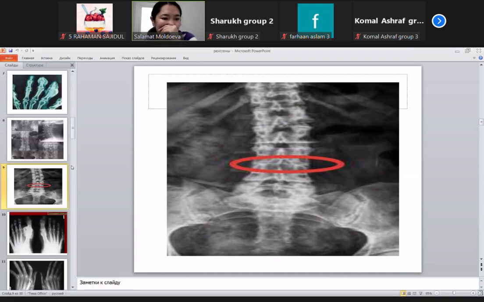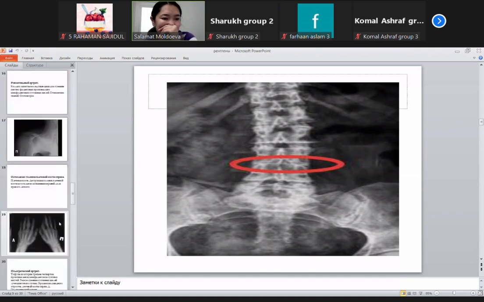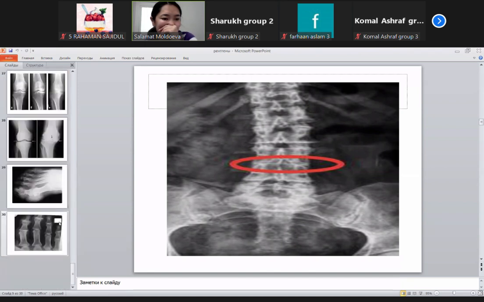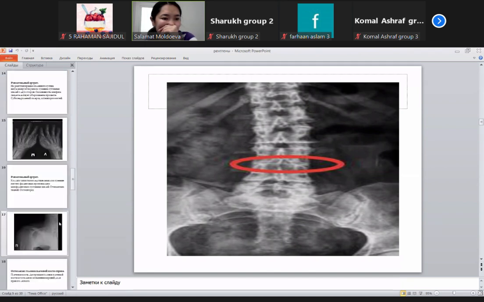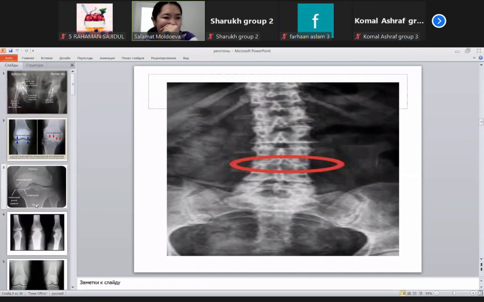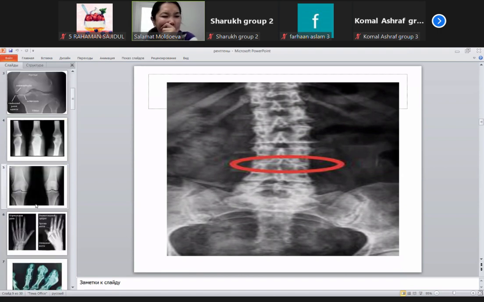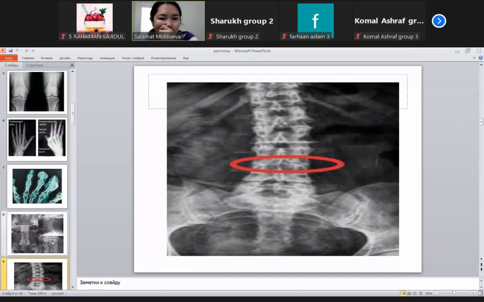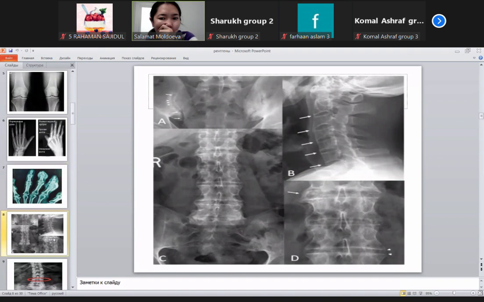And one X-ray also, which X-ray? Okay. One second. No, not this.